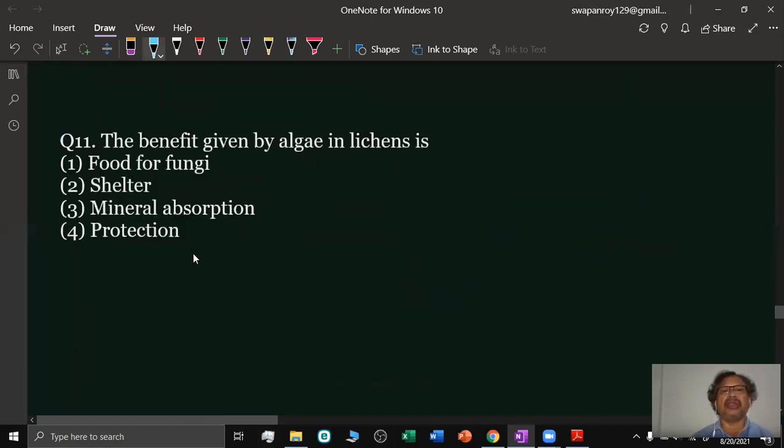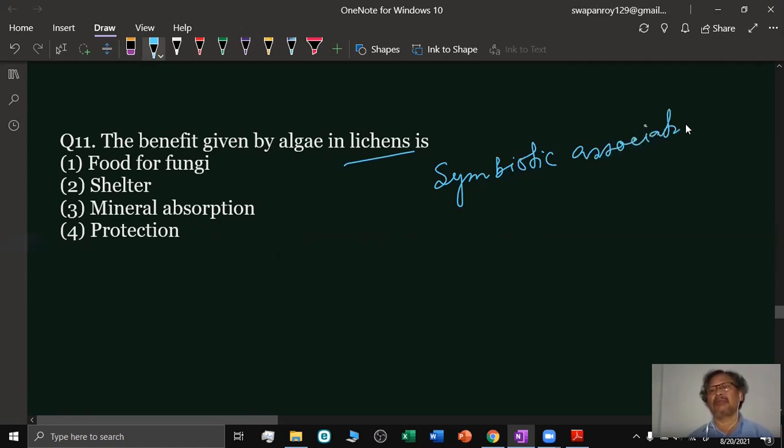Next question is on lichen. The benefit given by algae in lichen is... Lichens are a symbiotic association between algae and fungi.